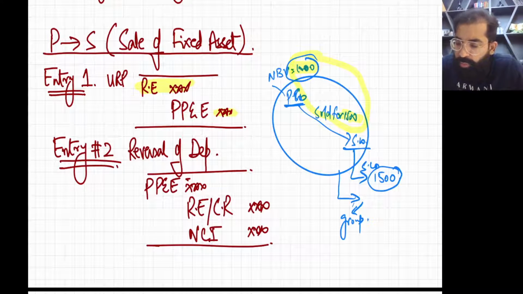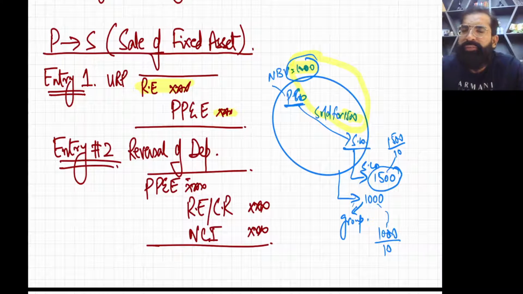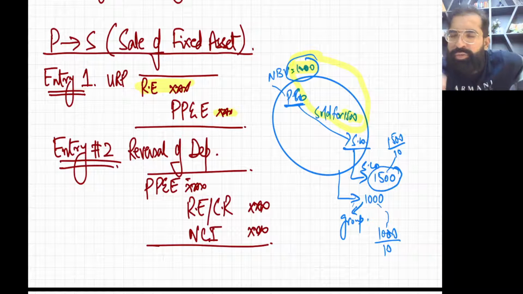So from the group point of view, the asset is recorded at 1000. So from the group point of view, it should be depreciated like this. For example, the life is 10 years. So from the group point of view, it should be depreciated with the amount of 1000. Now use your brain. S company has depreciated it with 1500 amount, but from the group point of view, it should be depreciated by 1000 amount. So that means S company has over depreciated it, extra depreciated it. So now we need to reduce depreciation expense in the books of S company.